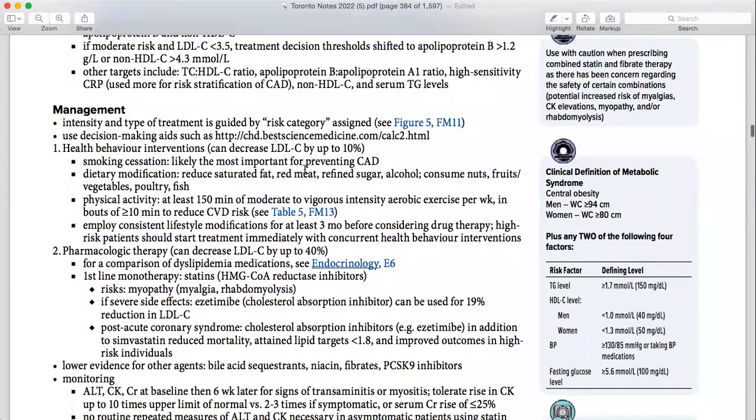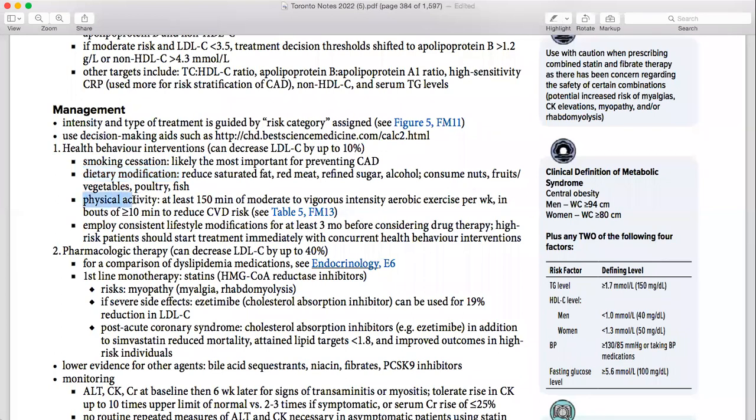Then comes the management. Management is very, very important. So when you are going to start with the statin, we already read when we are going to start the statin, so everything is over there in that particular chart. So how you are going to start with the smoking cessation, dietary modification, which fats they can take, which meat, which sugar, alcohol. So you need to know everything so you can talk about it. Okay.